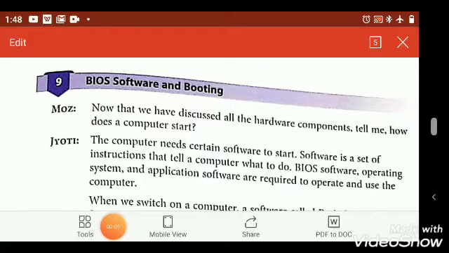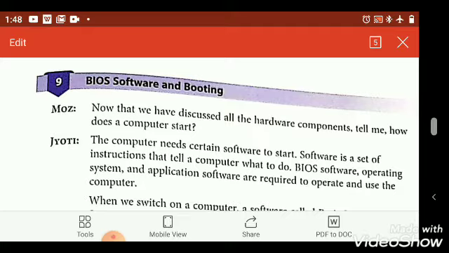Hello students, today we are going to learn chapter number 2, Hardware and Operating System. In the previous session I already explained the parts of hardware, basic input devices, and computer memory. Today we are going to learn topic number 9, BIOS, software and booting.